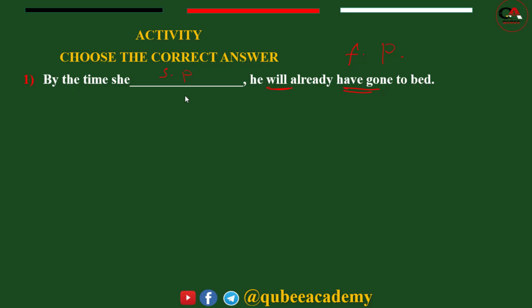So what's the answer? A, calls. B, will call. C, call. D, will have called.